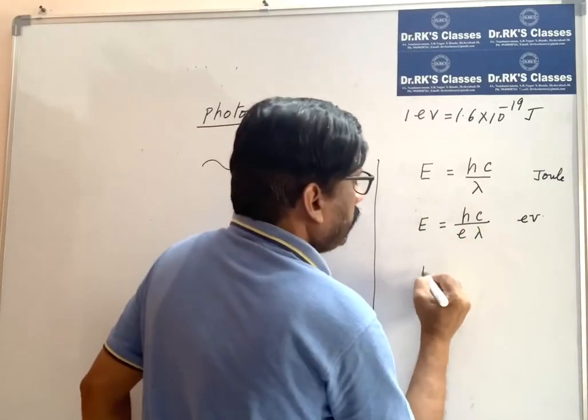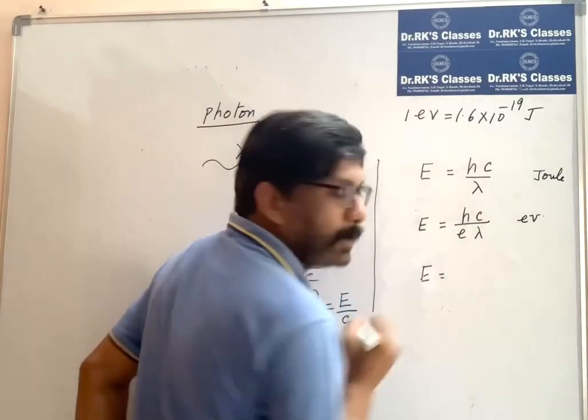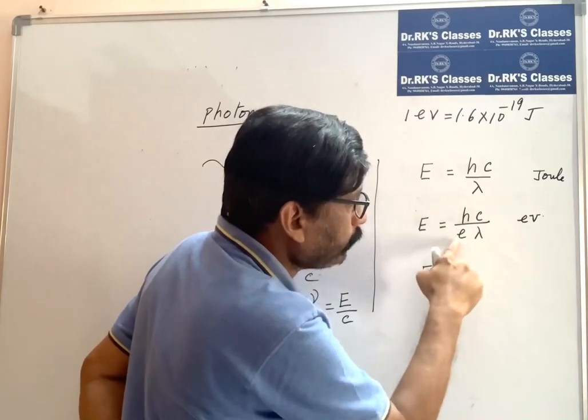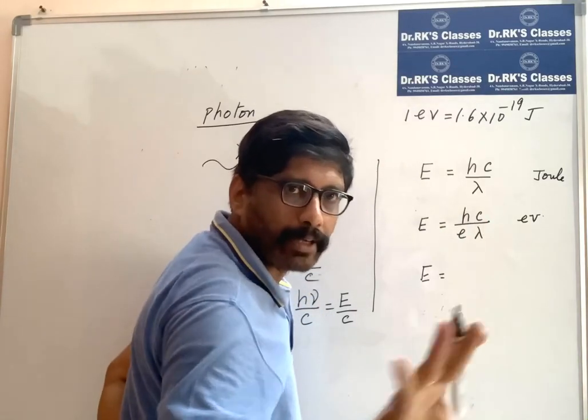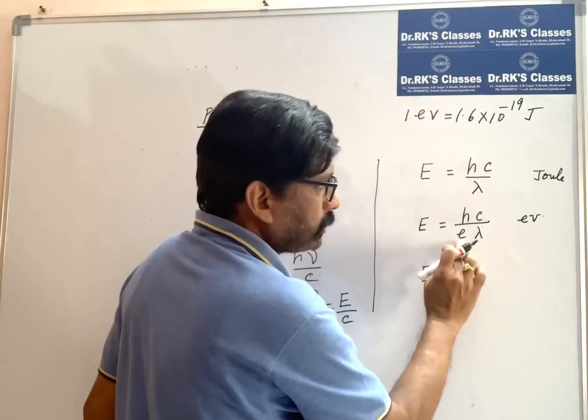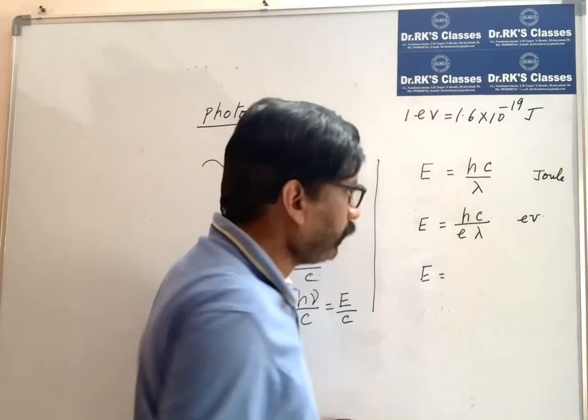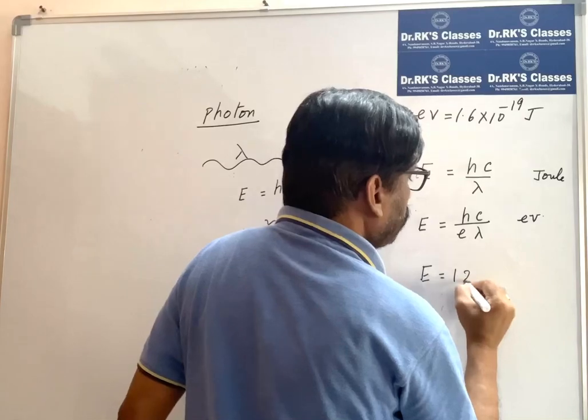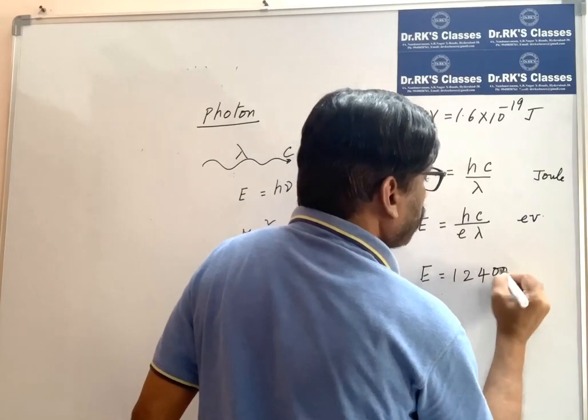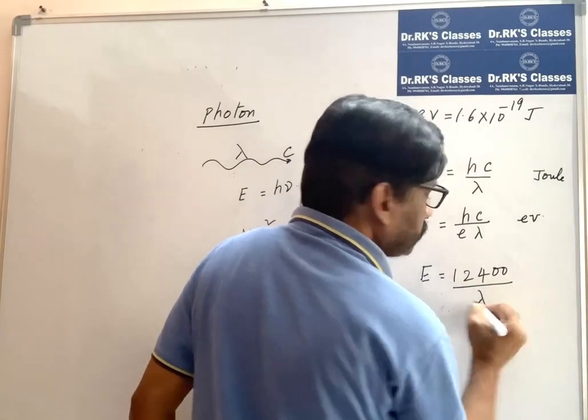Here h, c, e are constants. e is the charge of the electron, c is the velocity of light, and h is Planck's constant. If I substitute the values, I get 12,400 by lambda.